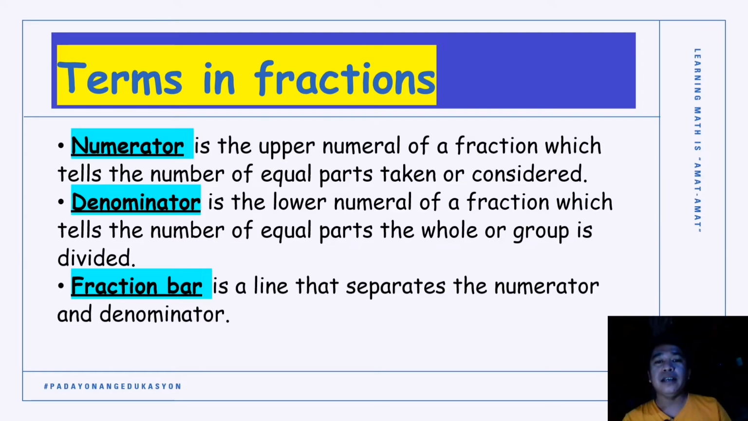We divided our circle equally into 4. We put color on one part, or we took one part. So 1 is our numerator. While the denominator is the lower numeral of the fraction which tells the number of equal parts into which the whole or group is divided. In our example, our denominator is 4 because our whole is divided into 4 equal parts. Take note of the words there, equal parts. It cannot be that one is big and one is small. It should be divided equally. It should be the same.